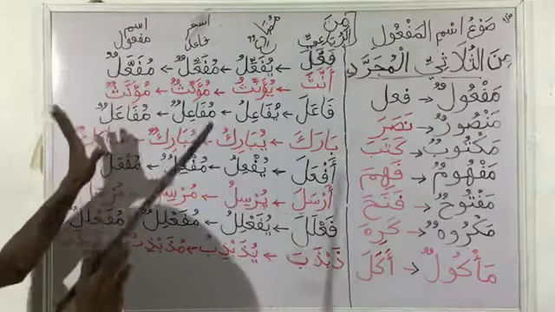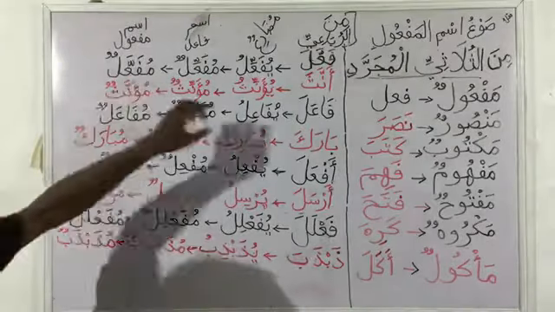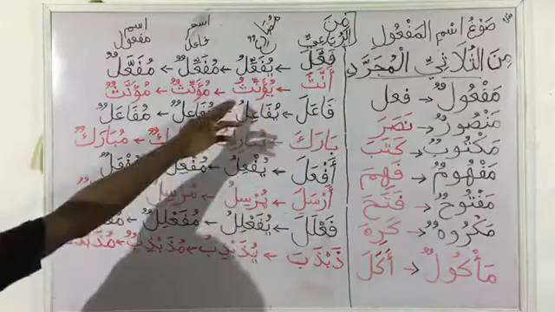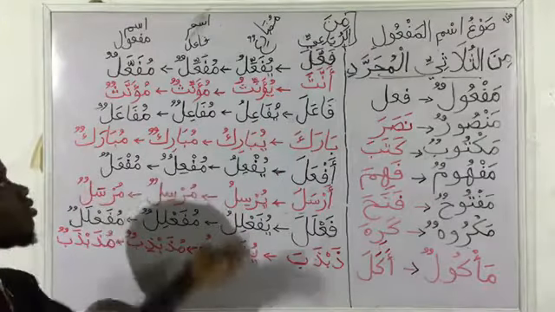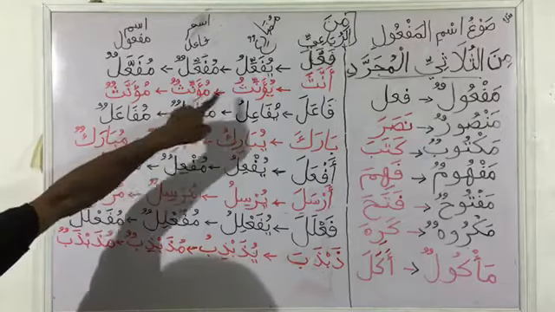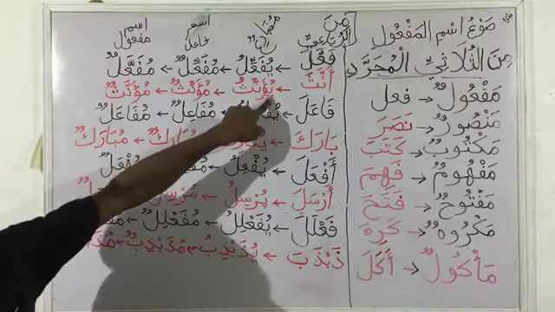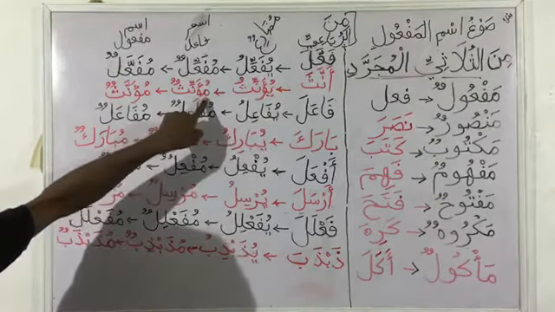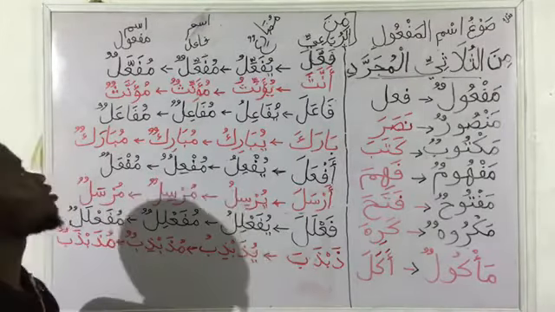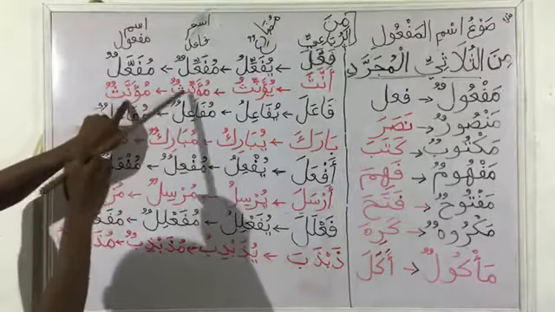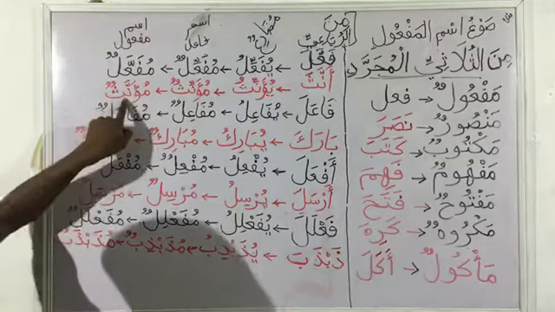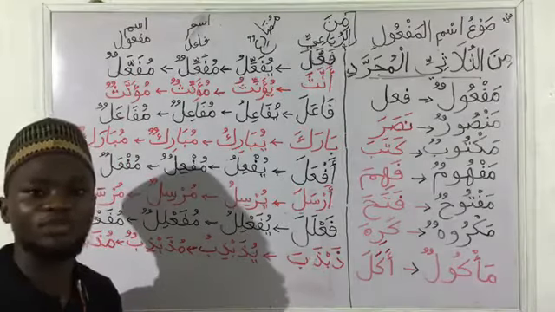So this is Ismu Maf'uul. An example for fa'ala is annatha, which means effeminized. So in mudari, it is feminizing. Then our Ismu Maf'uul, after replacing the ya of mudari with mim domo, we are going to have mu'annisun. That is the person that feminizes. Then after we change our noun, the kasra on the noun, we change it to fatha to give us the Ismu Maf'uul, which is mu'annathun.